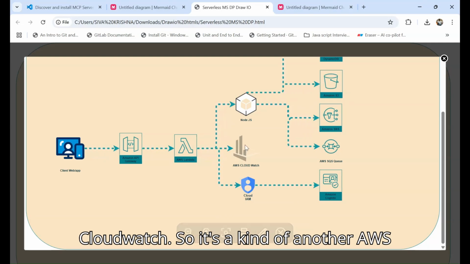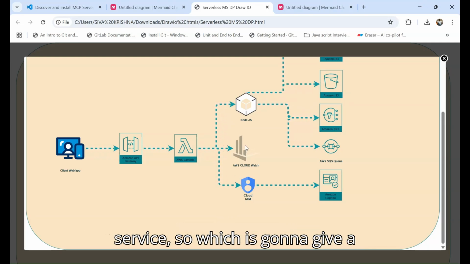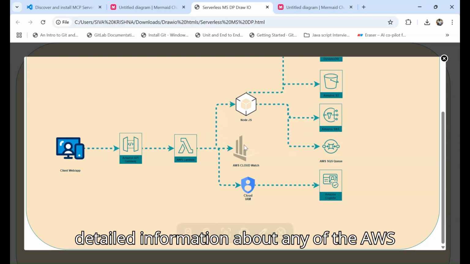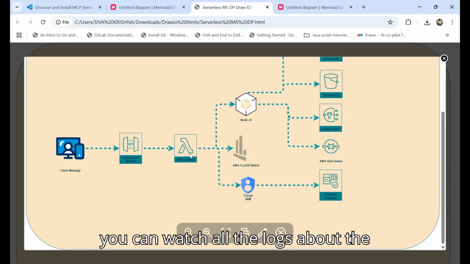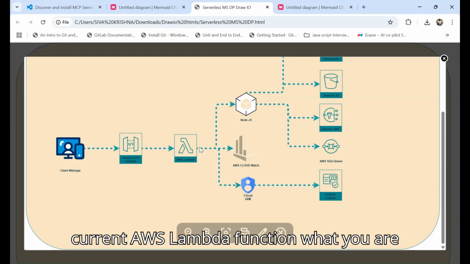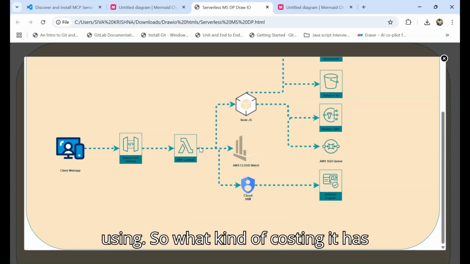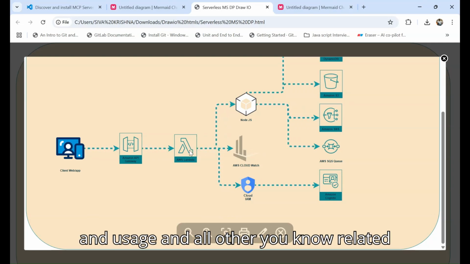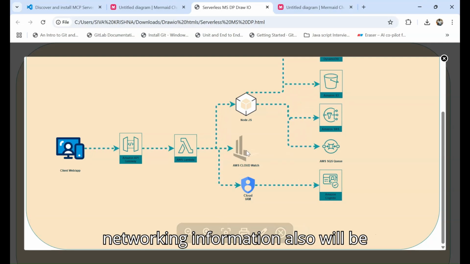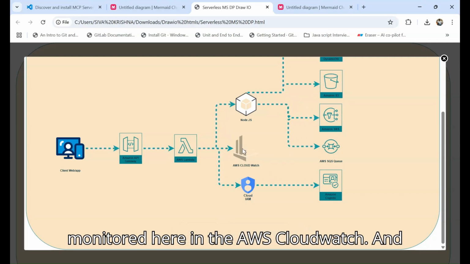It's another AWS service which is going to give detailed information about any of the AWS services. So from the same AWS CloudWatch you can watch all the logs about the current AWS Lambda function you are using, what kind of costing it has incurred based on our traffic and usage, and all other related networking information will also be monitored here in AWS CloudWatch.